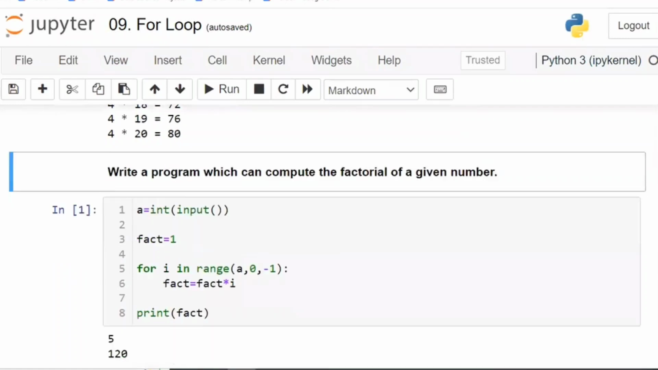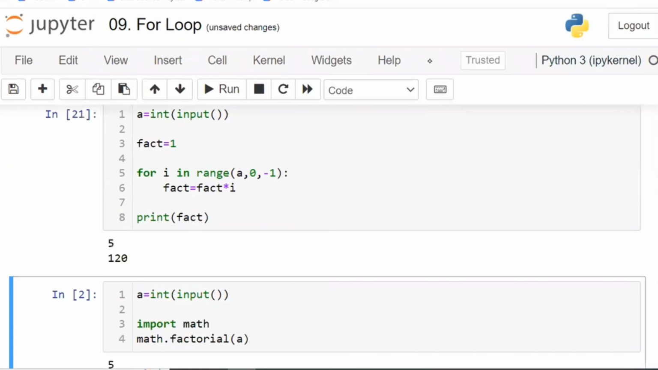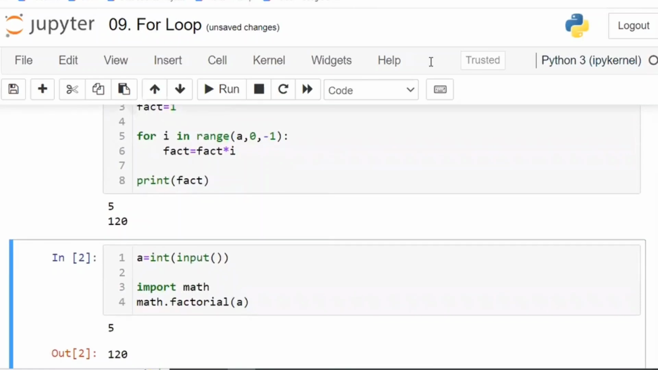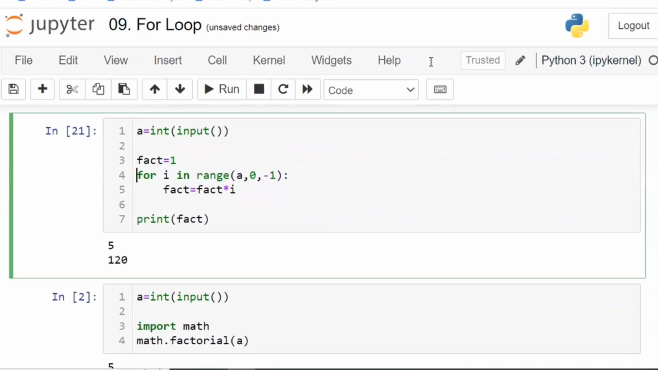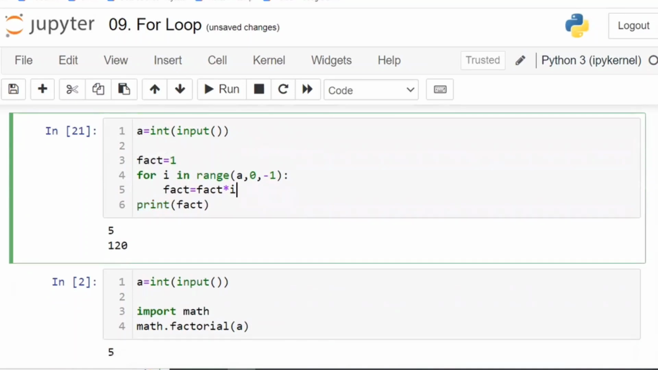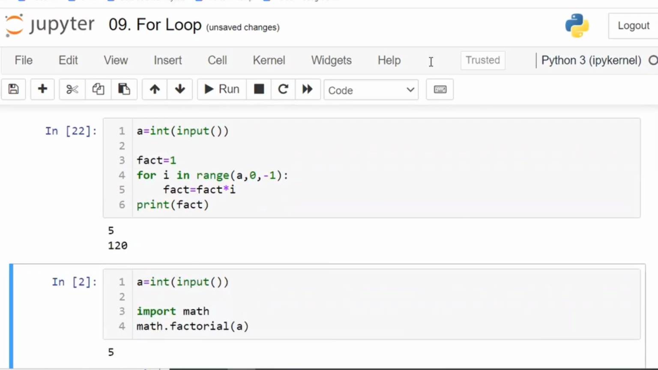So here, see, I'm asking the user to enter the value and the user is entering the value as 5. And 5 factorial is 120. That is 5 into 4 into 3 into 2 into 1, till 1 in a decreasing order. If you understand the program, this is the input. The user is giving the input of 5. How many lines of code am I writing? Apart from the input, I'm writing 4 lines of code.